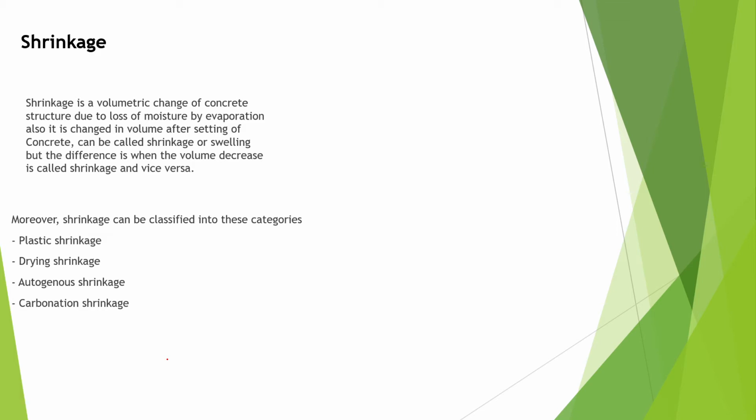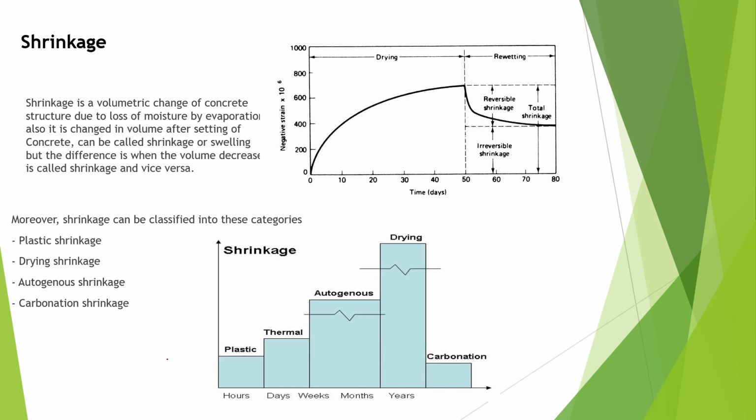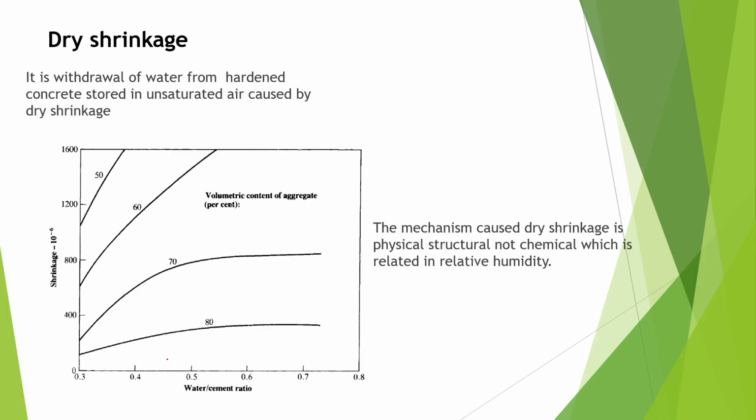Dry shrinkage is the stage which moisture movement affects, and it also happens through time. It is time dependent, as we see in the graph. In dry shrinkage, it is the withdrawal of water from hardened concrete stored in unsaturated air. The mechanism of dry shrinkage is caused by relative humidity and it is physical. So we answered the first question: moisture movement and how it affects.